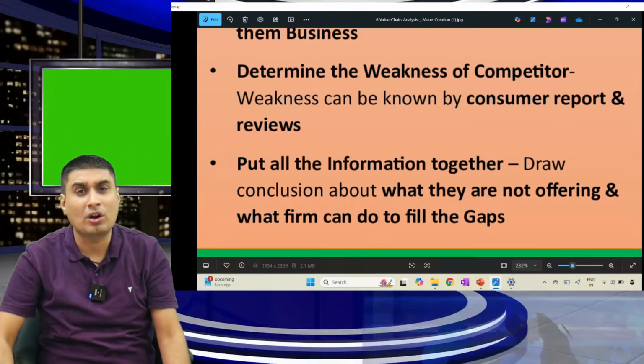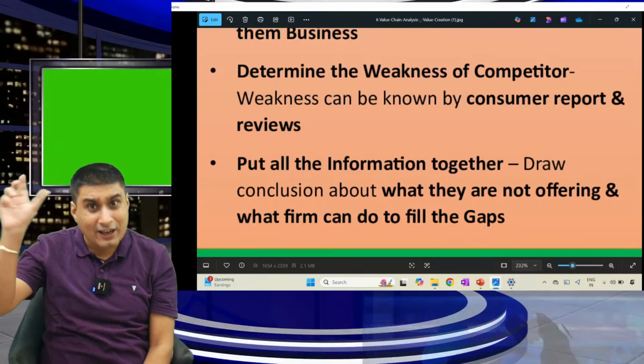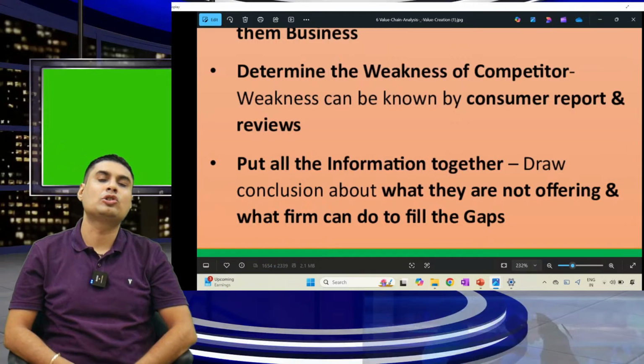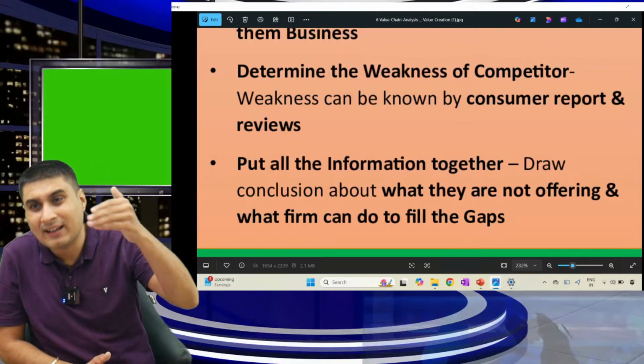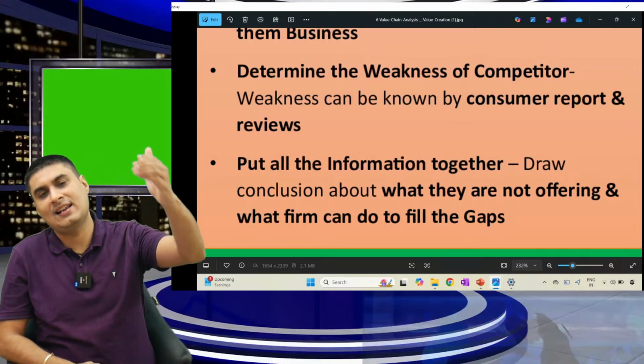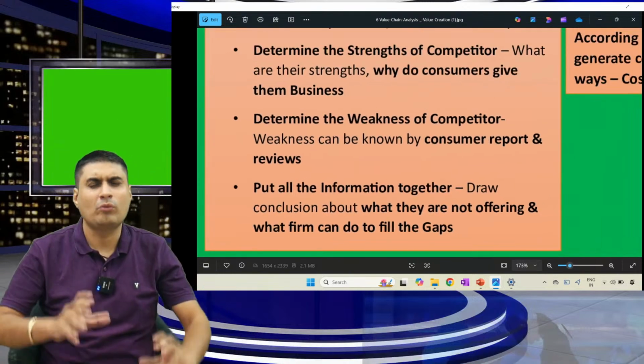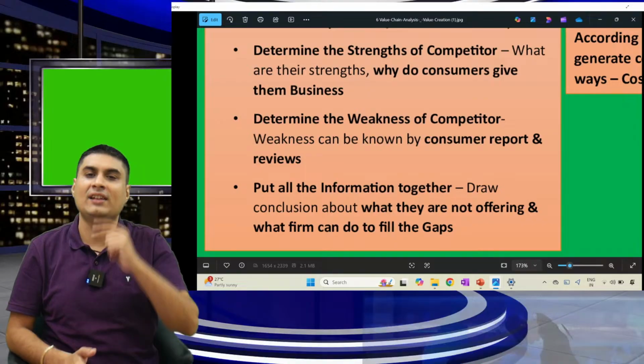Last, prepare a full report. What they are not offering, what they are doing, we have to do that. Whatever they are not offering, we will offer that also. So we can exceed Mahindra and become the champion in electric vehicles. Simple. Okay. So draw a conclusion: what they are not offering, and what we can do to fill the gap.